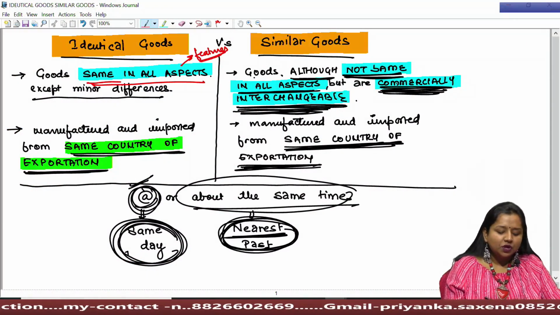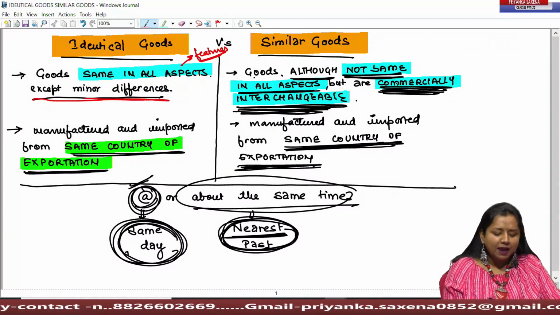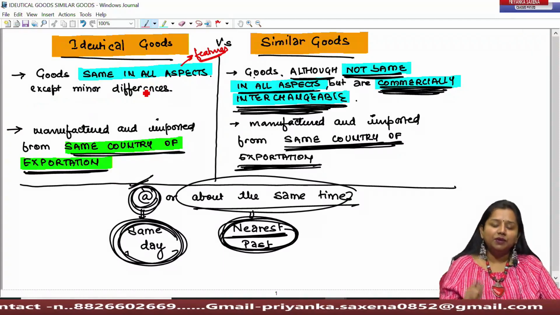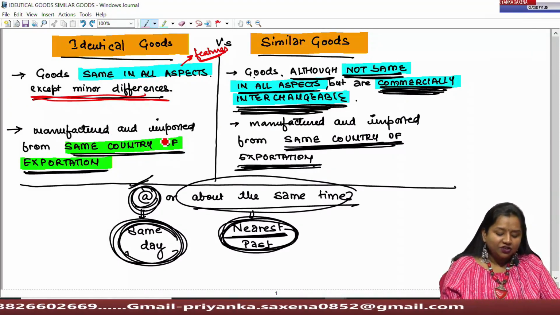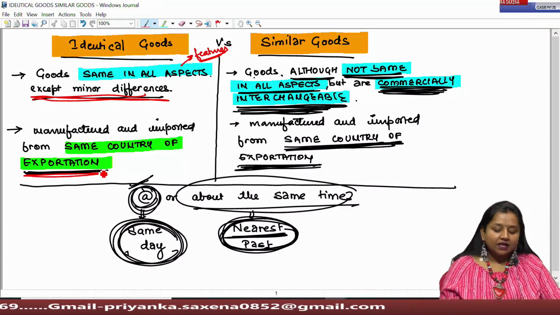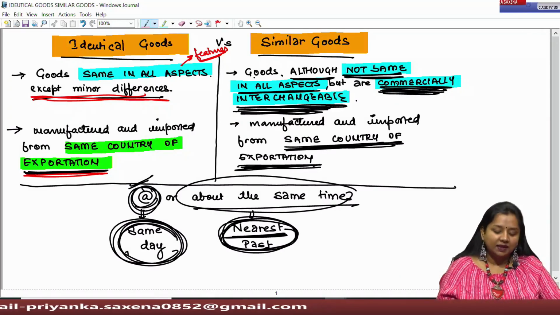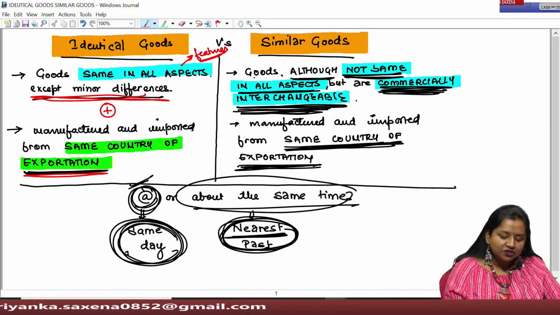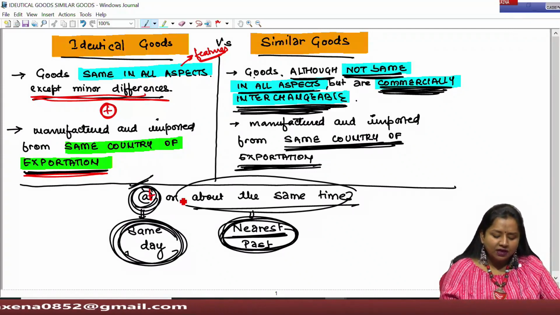So those goods whose features are same almost except minor differences. There could be small minor differences thereupon, and manufactured and imported from the same country of exportation. That is, the country from where they have been imported to India must be same. If both these conditions are satisfied, and such goods must be imported in India at or about the same time.